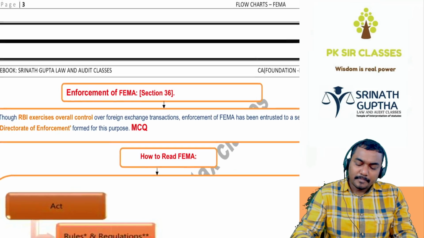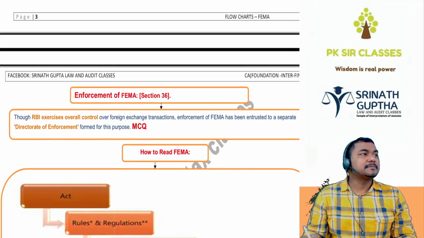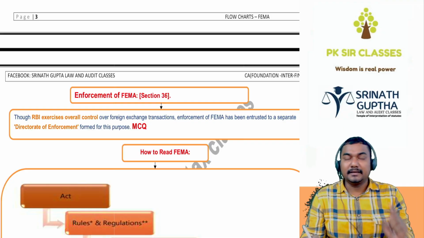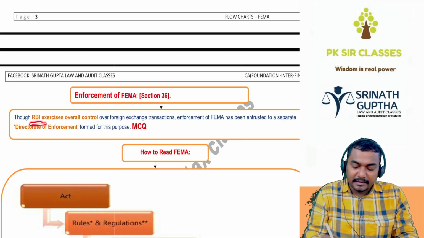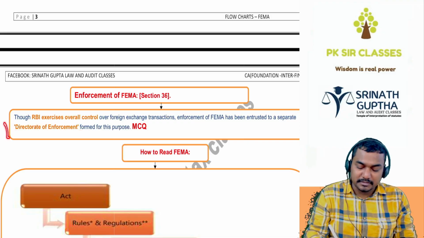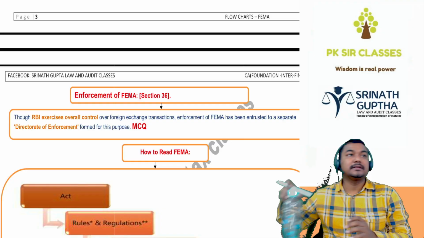But the Companies Act is governed by the MCA and ROC, Ministry of Corporate Affairs and Registrar of Companies. But FEMA is governed by the RBI along with the ED, Director of Enforcement. Director of Enforcement, very powerful person beta. In the law, ED means very, very powerful person.